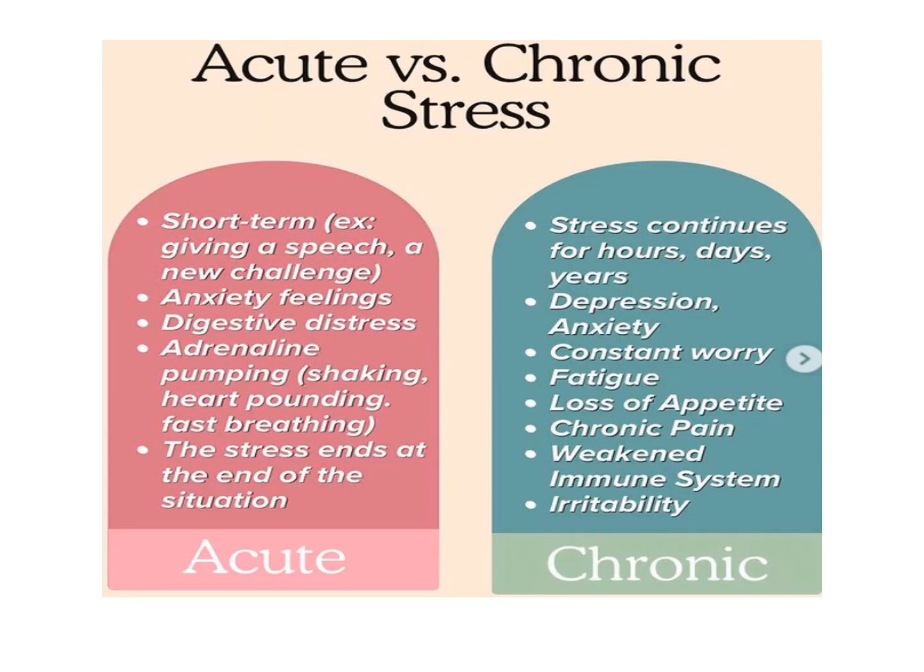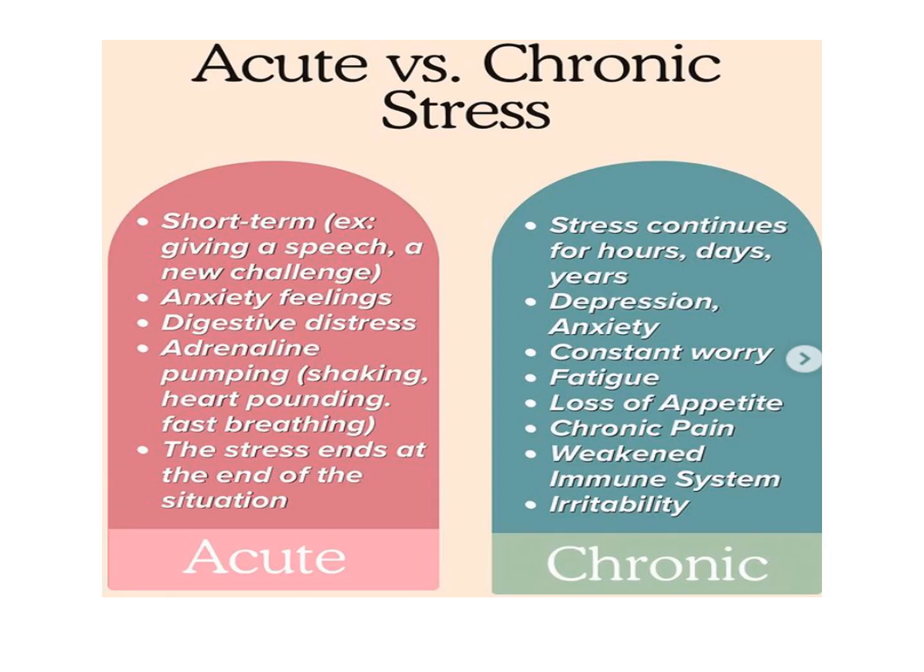Acute stress occurs for a very short term and ends when the situation is over, but chronic stress continues for hours, days, years. We couldn't get away from that stress.